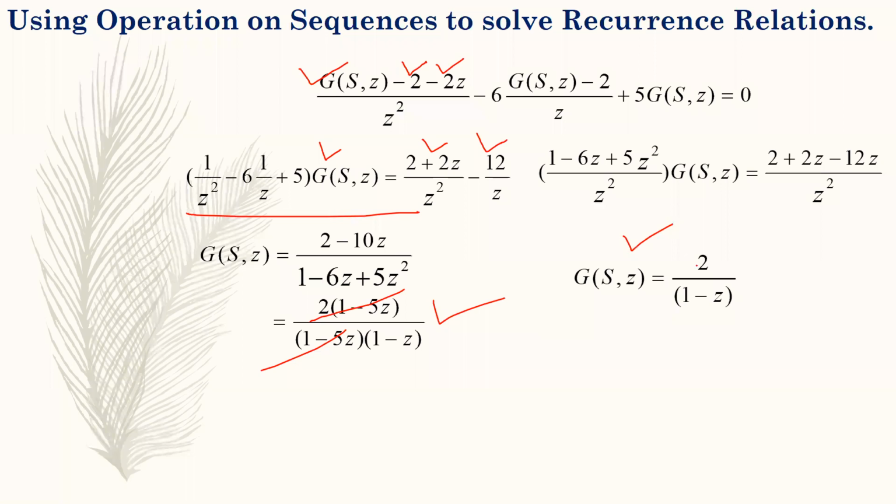You will remain only with 2 over 1 minus z, and again comparing it with C over 1 minus AZ, you will get the sequence will be 2 into 1 raised to power n. Your C is 2 and A is 1. So the answer is simply Sn is equal to 2. So this is the solution to the recurrence relation.